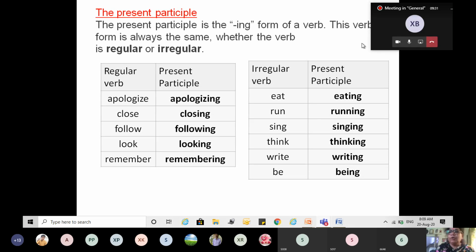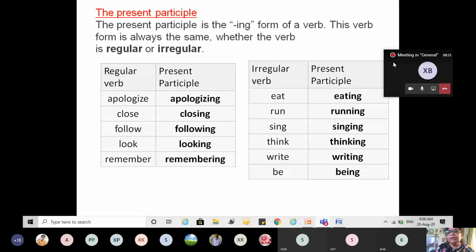Okay. Now, when we use ing, by adding ing in the base verb, all the verbs remain the same, whether it is regular or irregular. We have studied about regular and irregular verbs, in which the past tense is different, right? Past tense is not by adding ed. If I say close, it is closed. But when I say eat, the past tense is ate, right? It is not eated. Okay, it is ate. So it is an irregular verb.